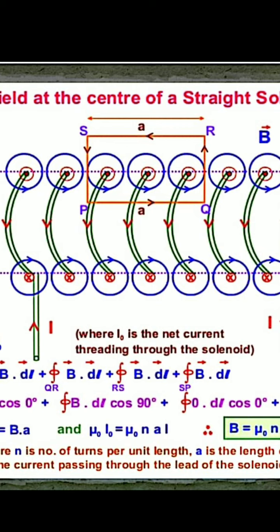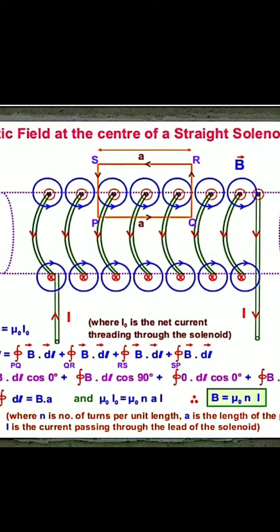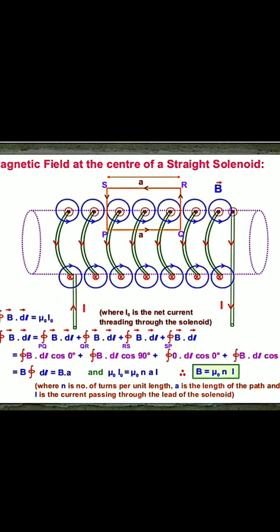To determine the magnetic field at any inside point, consider a rectangular closed path PQRS as the Amperian loop, because here we apply Ampere's circuital law. So we consider a closed rectangular loop at any point, and that is PQRS.